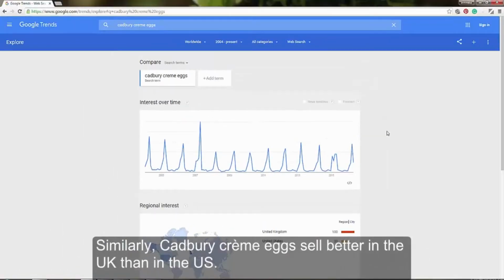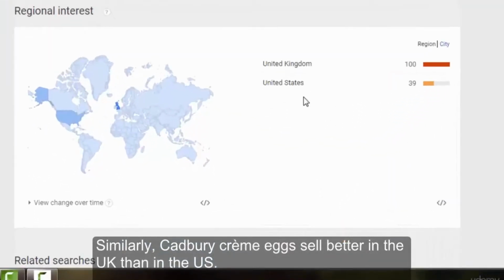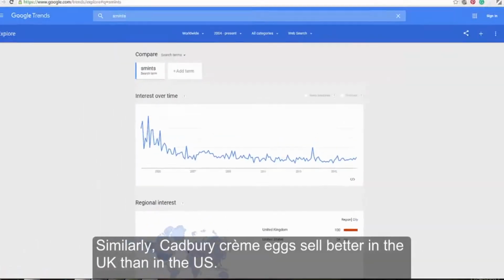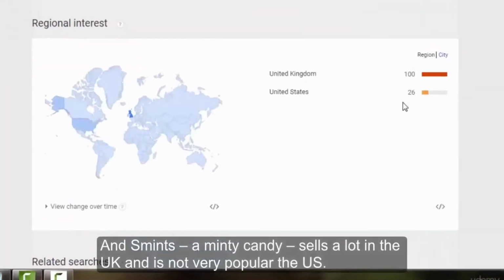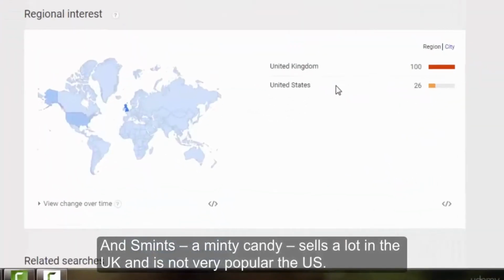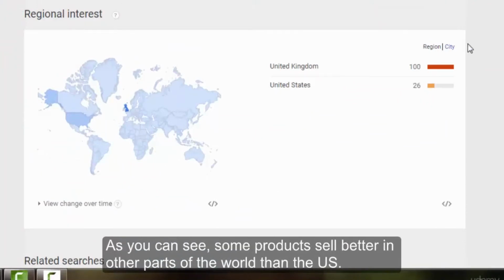Similarly, Cadbury cream eggs sell better in the UK than in the US. And Mints, a minty candy, sells a lot in the UK and is not very popular in the US. As you can see, some products sell better in other parts of the world than the US.